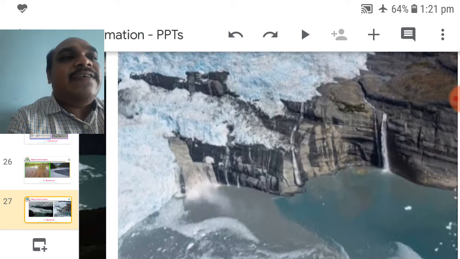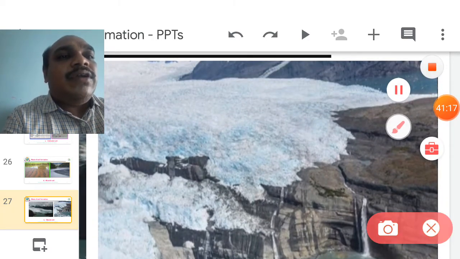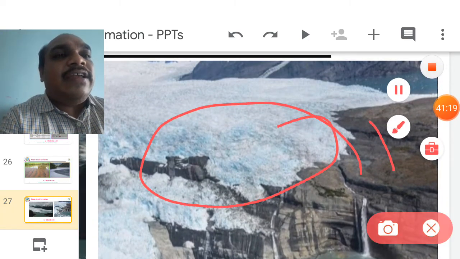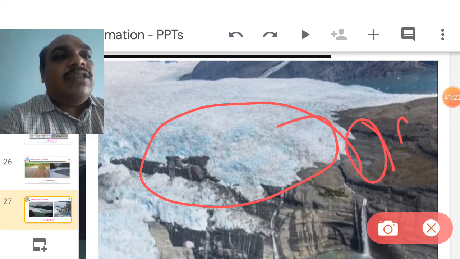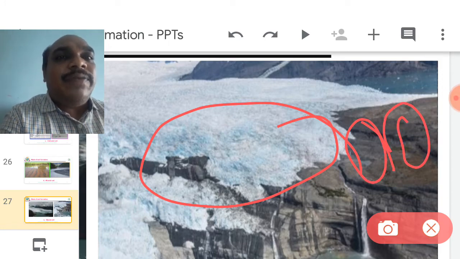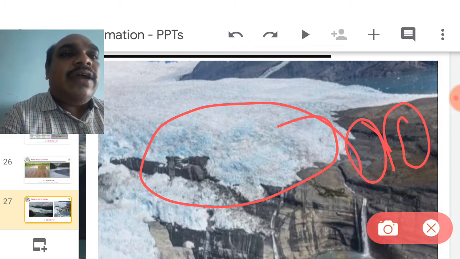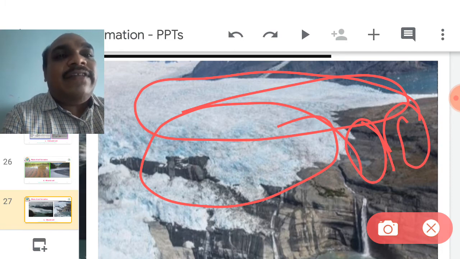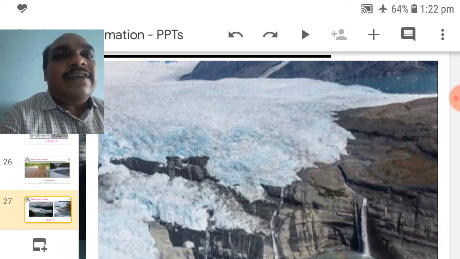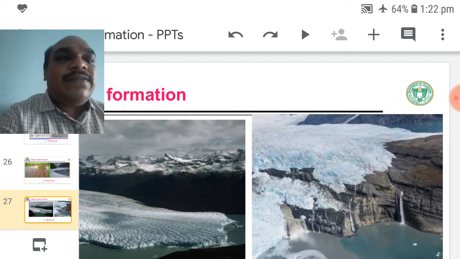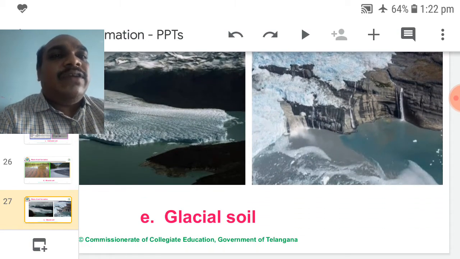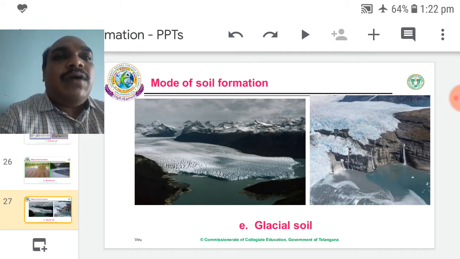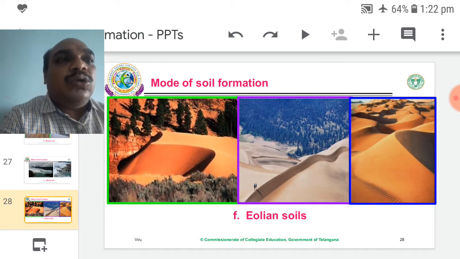It is another glacial soil. So it is considered glacial soil. It is also considered glacial soil. Without ice, it is considered glacial soil. Many times glaciers come over those small soils. So these are called glacier soils. Glacier soils favor the growth of small size plants like moss plants or fern plants. So it is not favorable to agriculture, but small size moss and fern plants are growing.